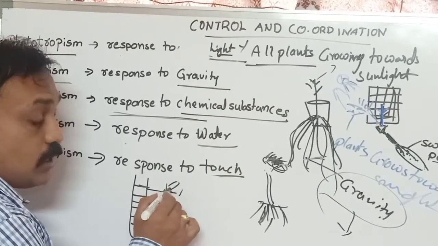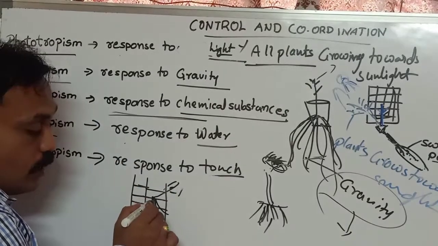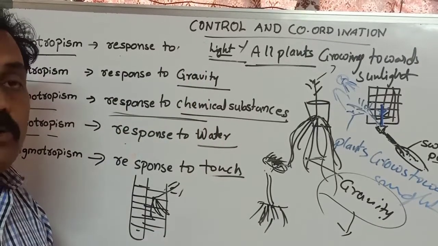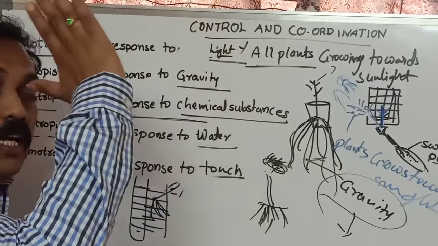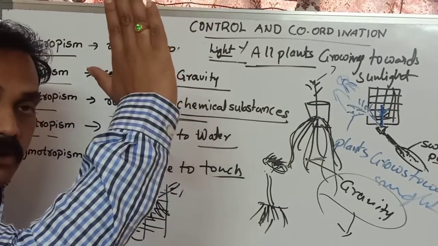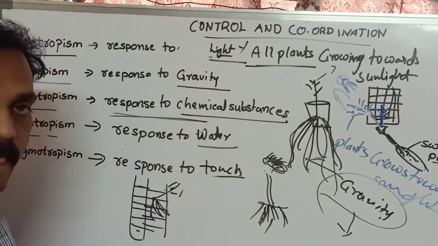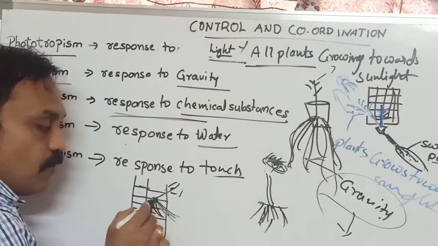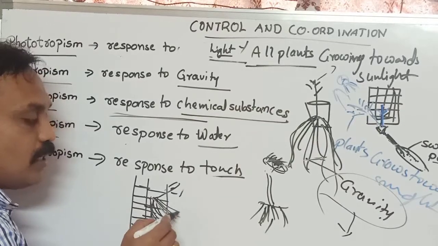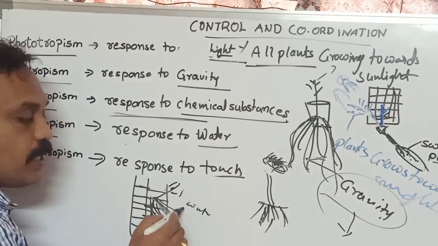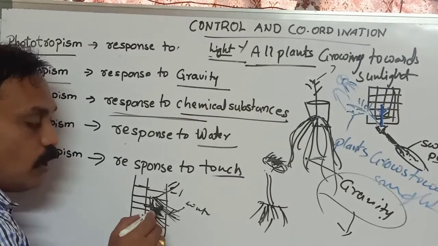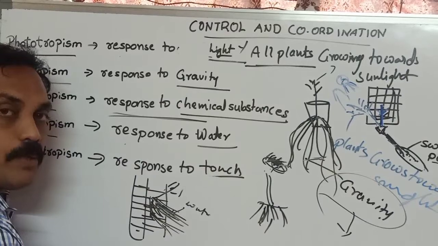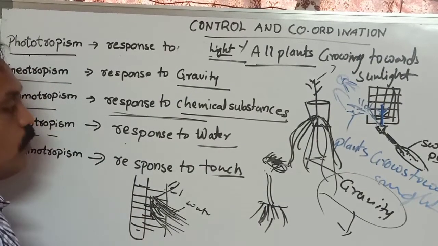Have you observed or not? Just think about what I am telling you. On rocks we observe the roots growing outside. Why are roots growing outside? Whatever water vapor is there in the atmosphere will be absorbed. That means they need water, so they go outside. That is hydrotropism.